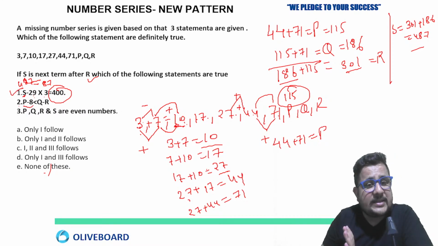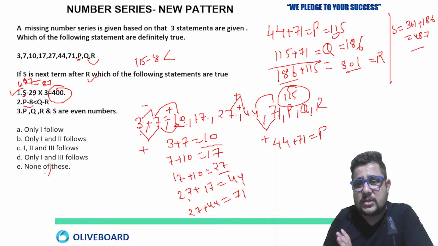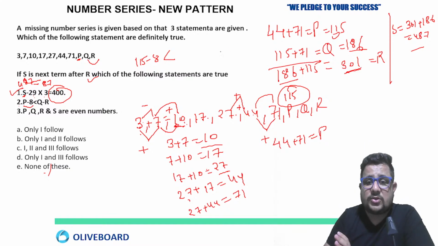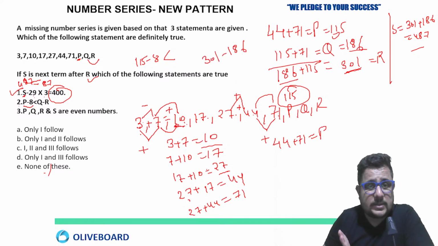Second: P minus 8. P is what? We have calculated 115. 115 minus 8 is less than Q minus R. So how much is Q? Q is 186. R is 301. So 301 minus 186. Clear? So that is Q minus R. Sorry, Q minus R.